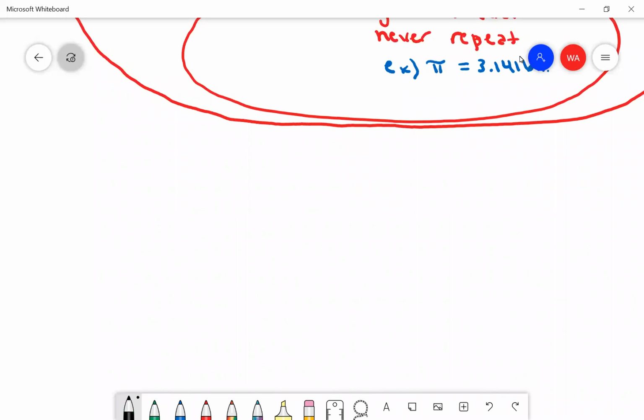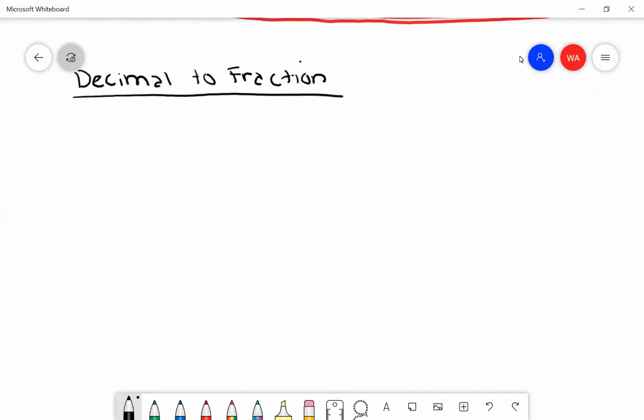So we're going to look at how to write a decimal as a fraction. So that's where we're going to start. And we kind of touched on this when we did place value in the previous section.